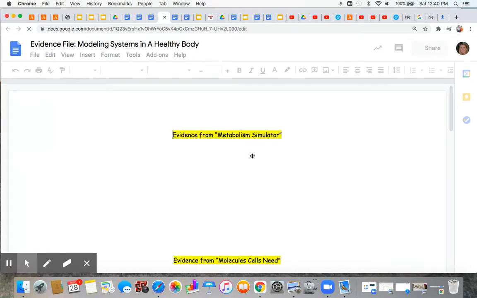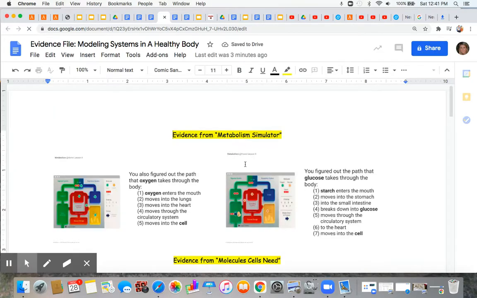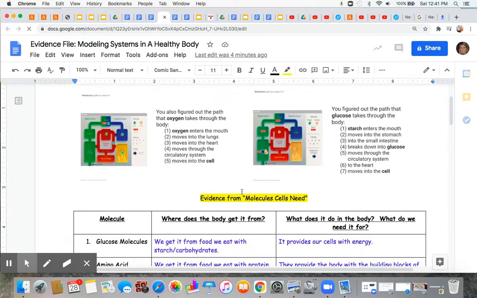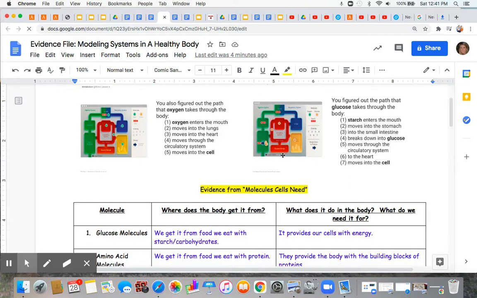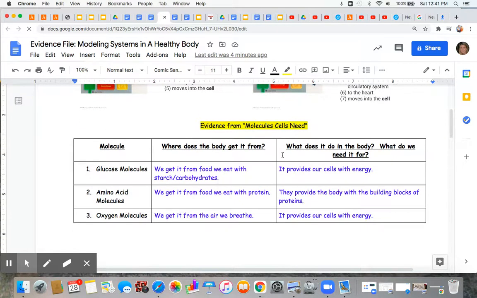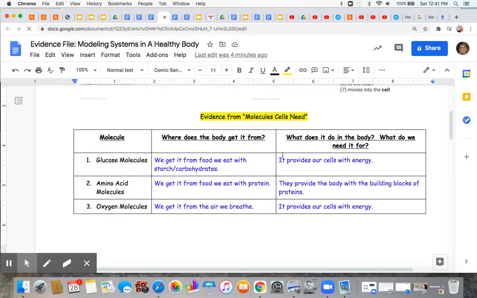Inside the evidence file, you will see evidence from the simulator, and this is showing how those molecules move. The oxygen molecules and the glucose molecules move in a sample model. Maybe yours will look something like this. I've also included evidence from our reading of Molecules Cells Need, and this just explains what the molecules are, how we get them, and what they're used for.